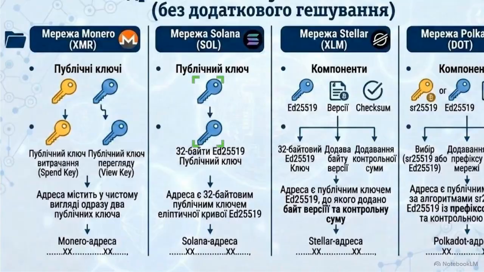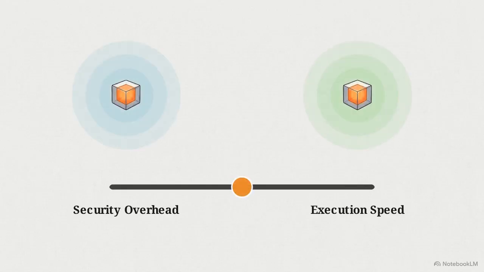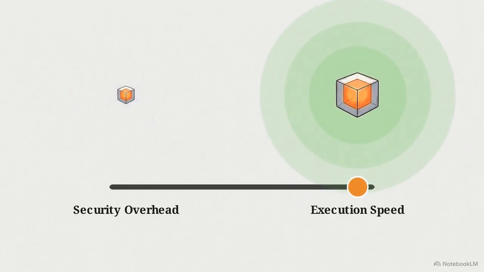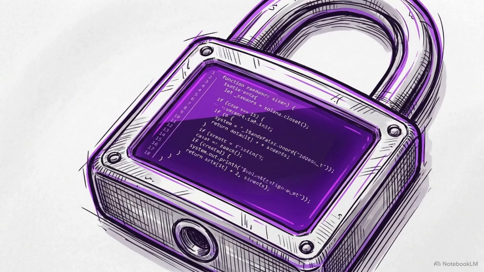Looking at the Solana network architecture, the secondary hashing step is entirely removed. The address is simply the raw 32-byte Ed25519 public key. The syntax of a cryptocurrency address reveals the exact cryptographic trade-offs its parent network makes between security overhead and virtual machine execution speed. Architectural shifts have transformed the address into an active execution environment, where programmatic logic, rather than a static signature, dictates the movement of assets.